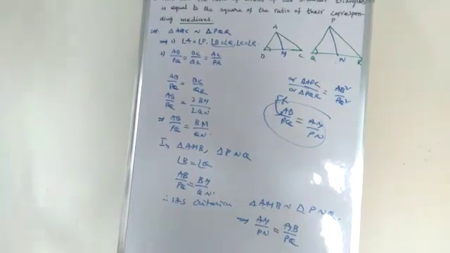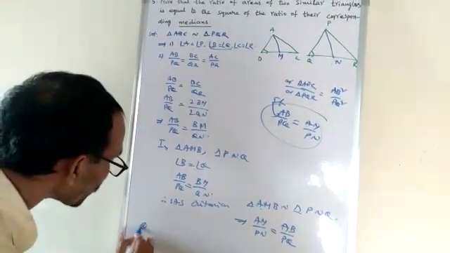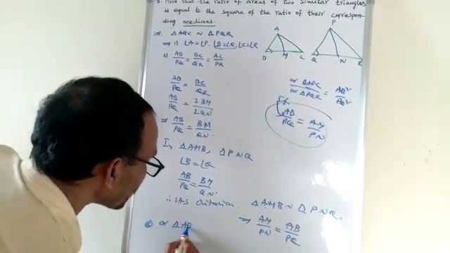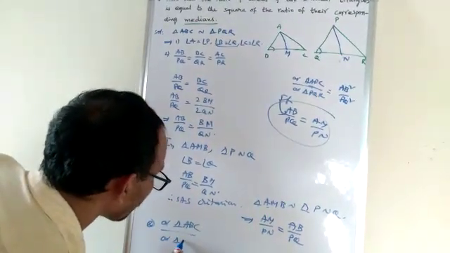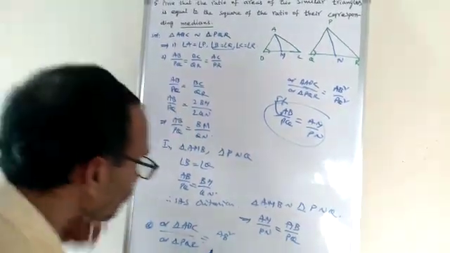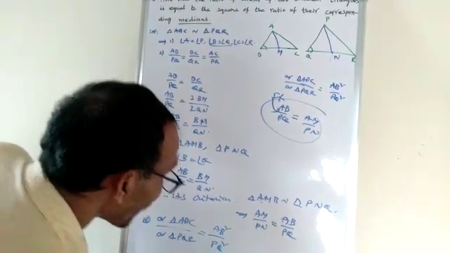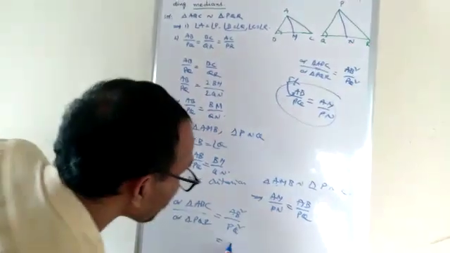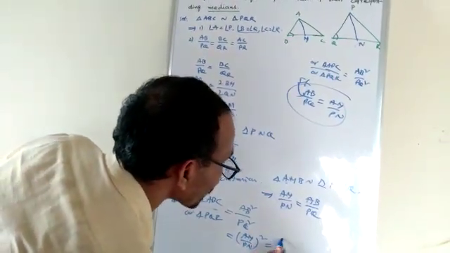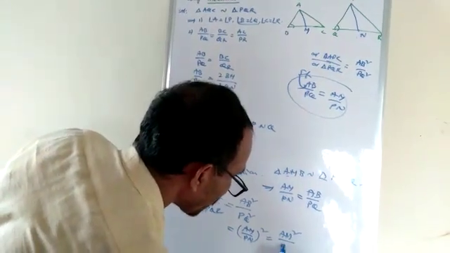Now, we know area of triangle ABC by area of triangle PQR is equal to AB square by PQ square. What is AB by PQ? AM by PN. So AM by PN whole square. This is equal to AM square by PN square.